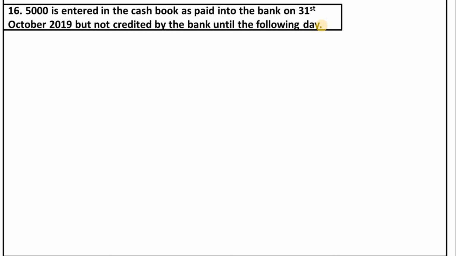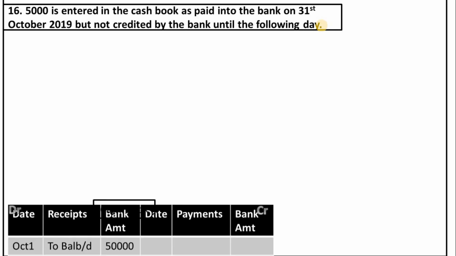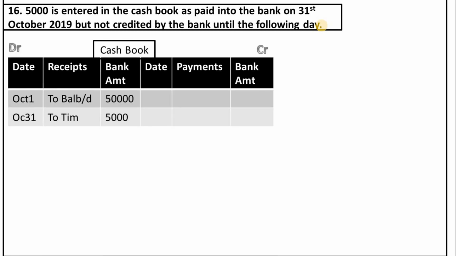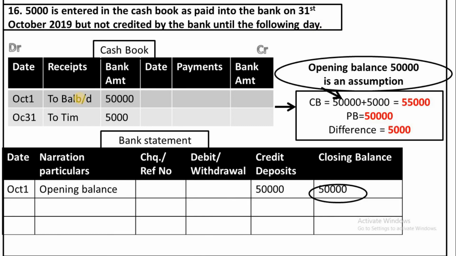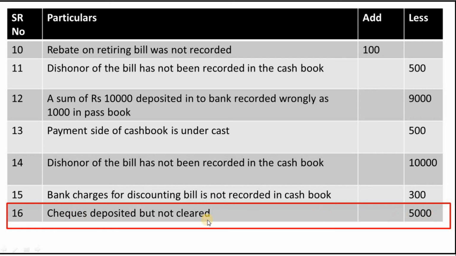Here it states the bank has not credited until the following day. We are preparing bank reconciliation statement till 31st October. So we have to presume that till 31st October, the amount is not credited by bank. So the cash book balance will be more than passbook balance. This amount should be deducted from cash book balance. So we'll mention this 5,000 in the less column of bank reconciliation statement and in the particulars column, checks deposited but not cleared. And the serial number is 16.